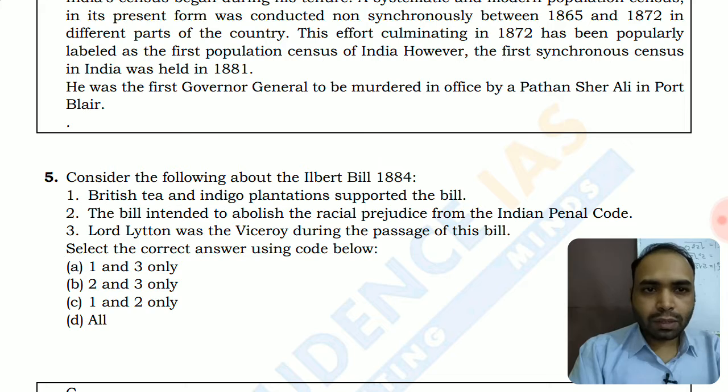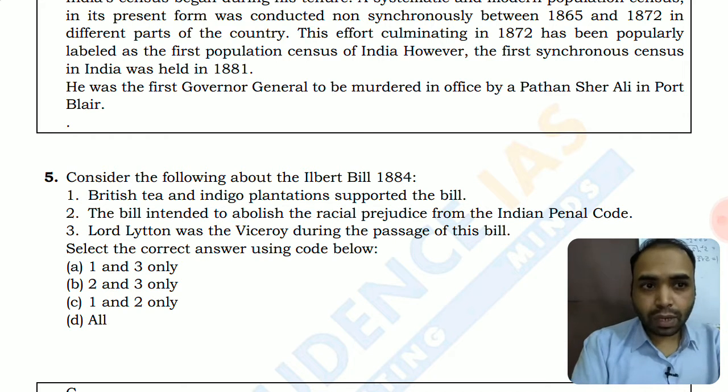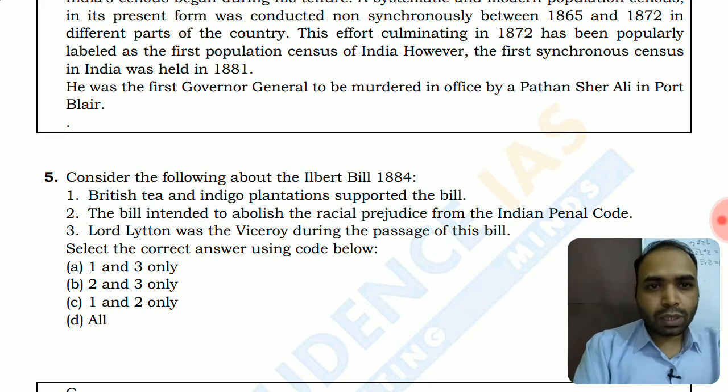British tea and indigo planters supported the bill. This is wrong because they were very critical about this bill. They were fearful that Indian judges are going to try them for their misdeeds. The bill intended to abolish the racial prejudice from the Indian Penal Code.